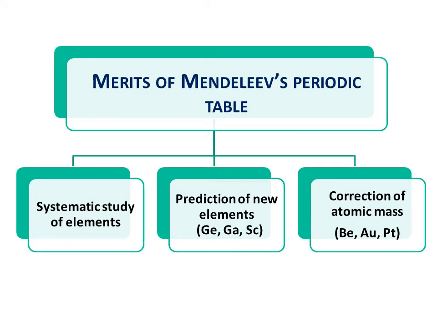Now, Mendeleev's periodic table has some merits. First, it provided a systematic study of elements. It helped in the prediction of new elements and also the correction of atomic masses.